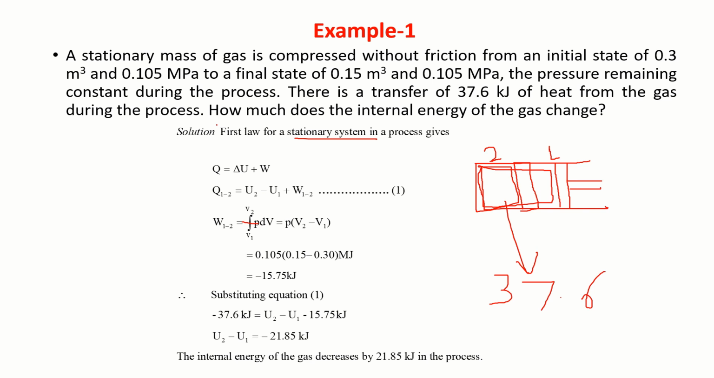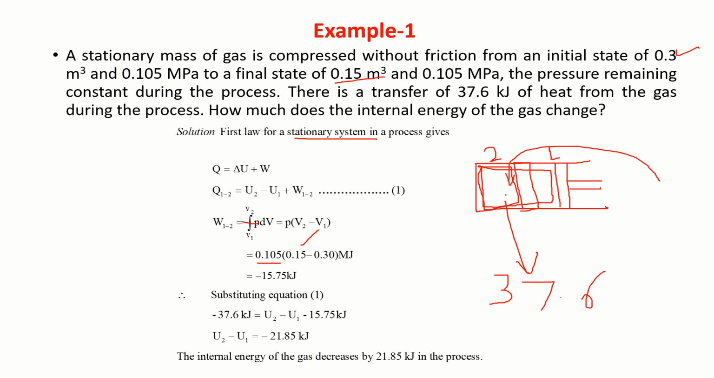Pressure value is 0.105 megapascal, so it's written over here. Final volume is 0.15 meter cube, that is written over here. Initial volume is 0.3 meter cube. Now calculate, and if I express this in kilojoules, it is going to be minus 15.75 kilojoule. Here we are compressing, work is done on the system. That's why it is negative.